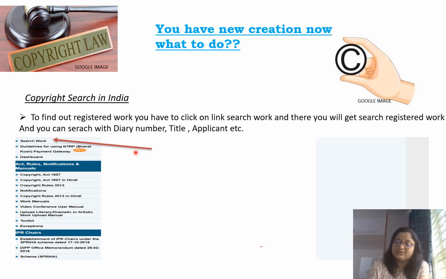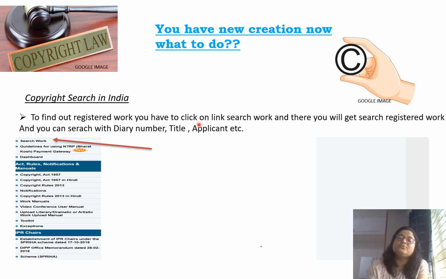If you know the diary number of that particular work, you can directly search through the diary number. In some cases, if you don't know the diary number, you can search through the title. Obviously one title can be for more than one book, but you can search through this also.